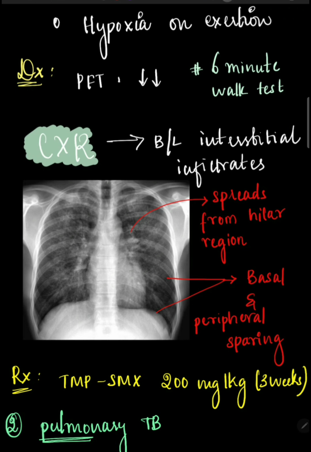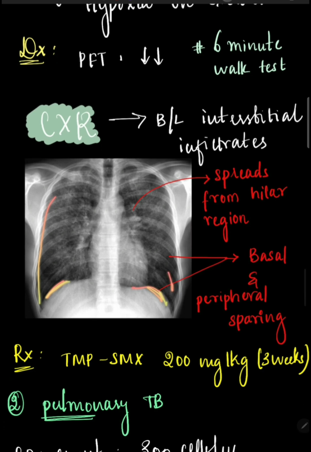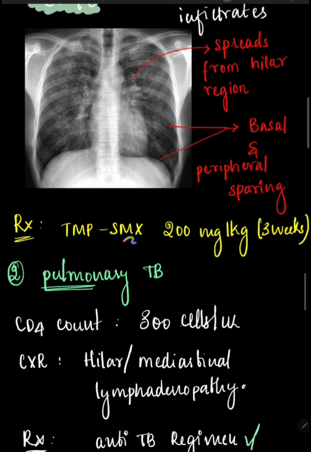For chest x-ray, here we can see interstitial infiltrates which are spreading from the hilum. This is the hilum region. It's spreading from the hilum, but we can see that these interstitial infiltrates are not present in the peripheral region, and they are absent in the basal region as well. So therefore there are bilateral interstitial infiltrates that spread from the hilar region, and basal and peripheral sparing is seen. This is the peripheral region where you don't see any infiltrates. Check here. And even in the basal region there are no infiltrations. Then for treatment, we give trimethoprim-sulfamethoxazole 200 mg per kg for around 3 weeks.